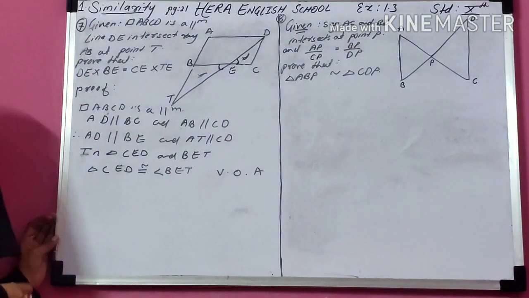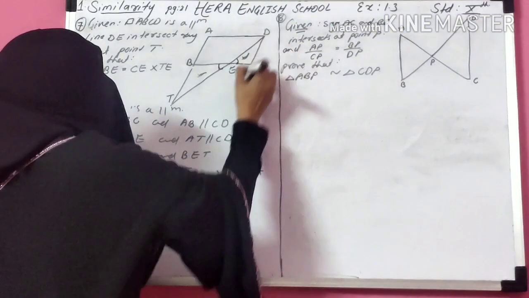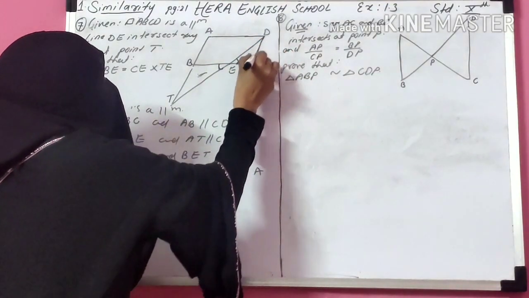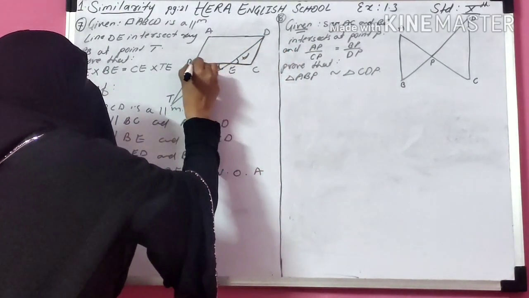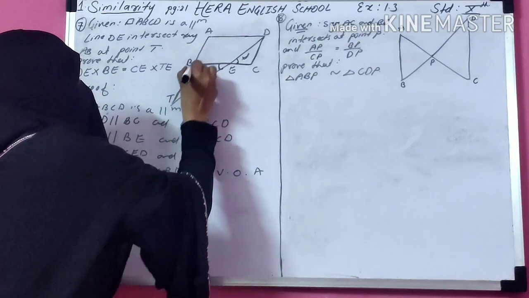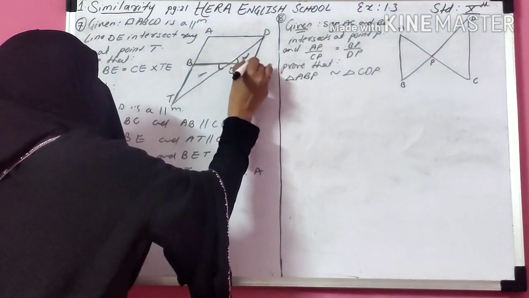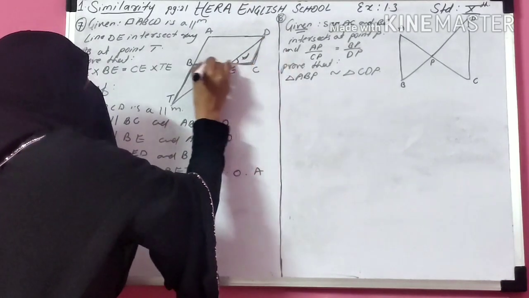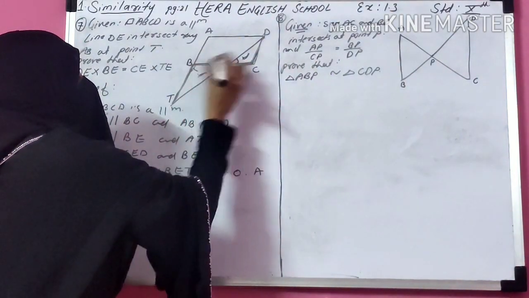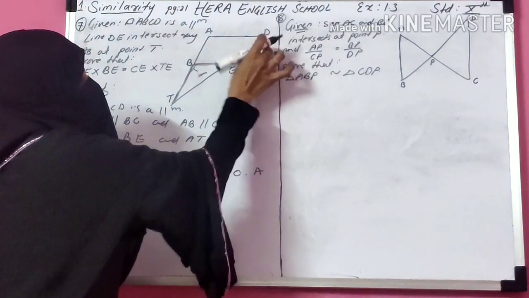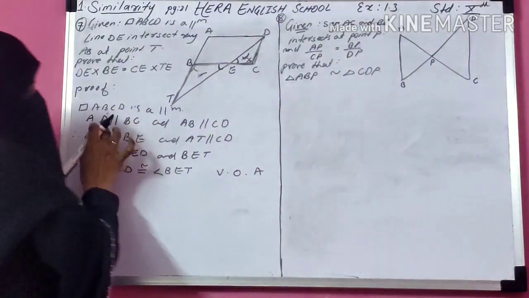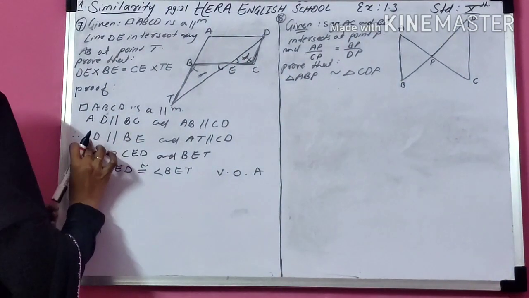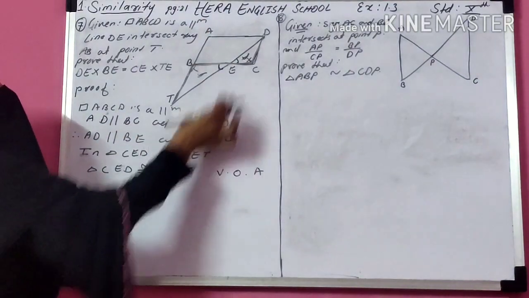Now the next. If these two lines are parallel, then these are the alternate angles. Observe here, Z. So these are the alternate angles, because these two lines are parallel. We have proved here AB is parallel to CD.